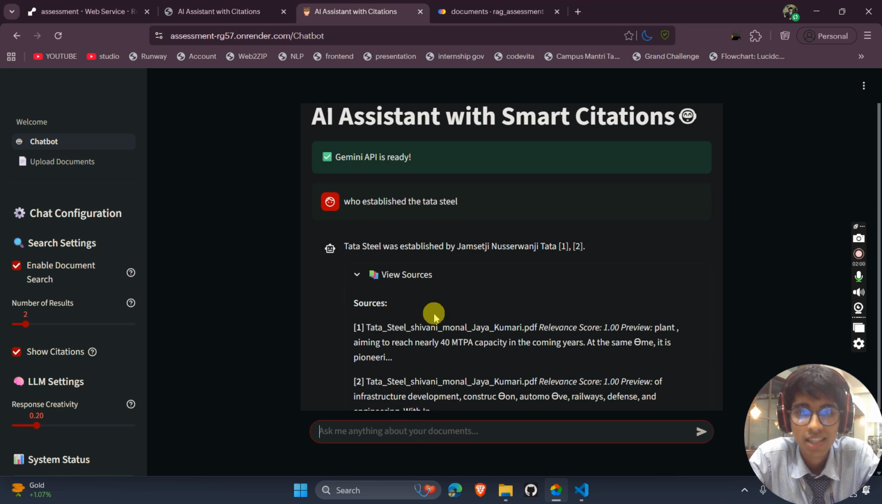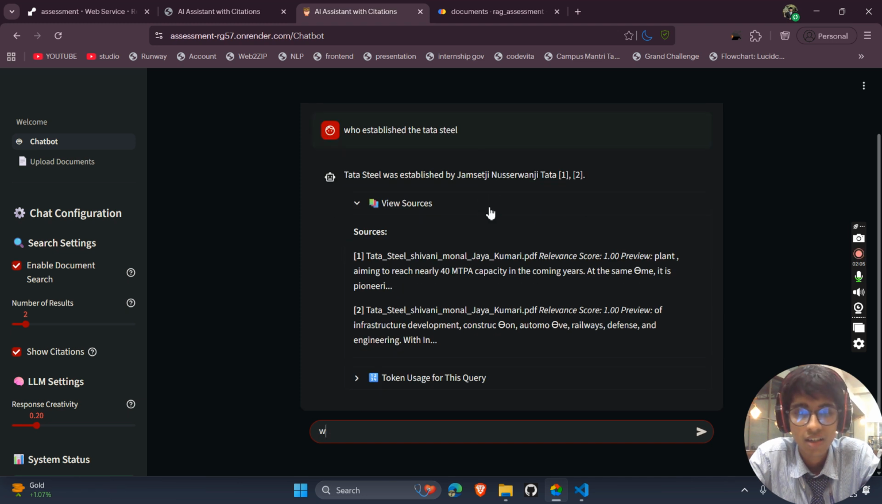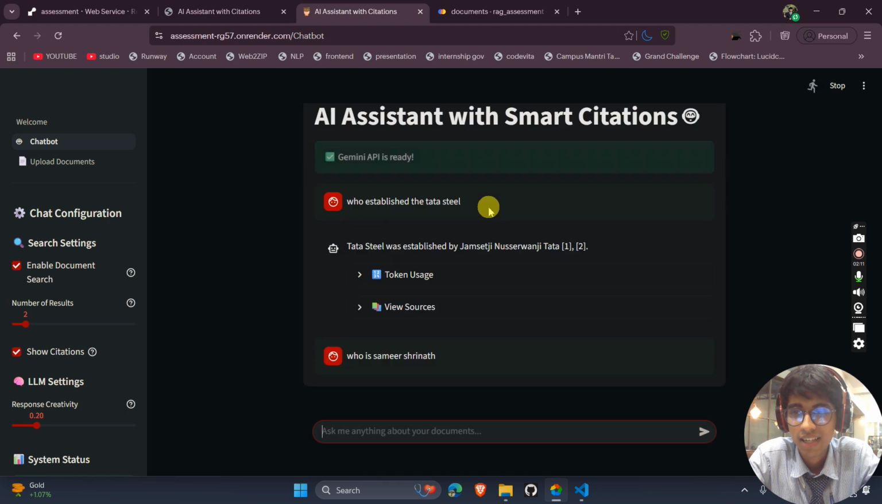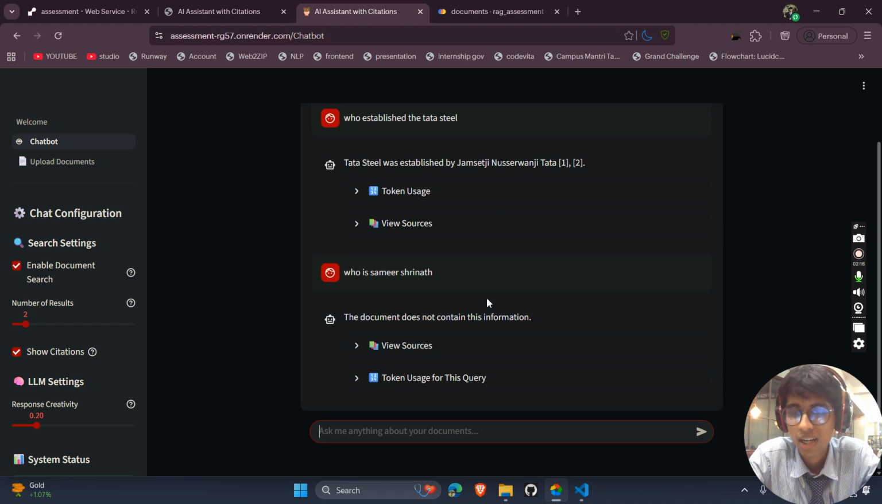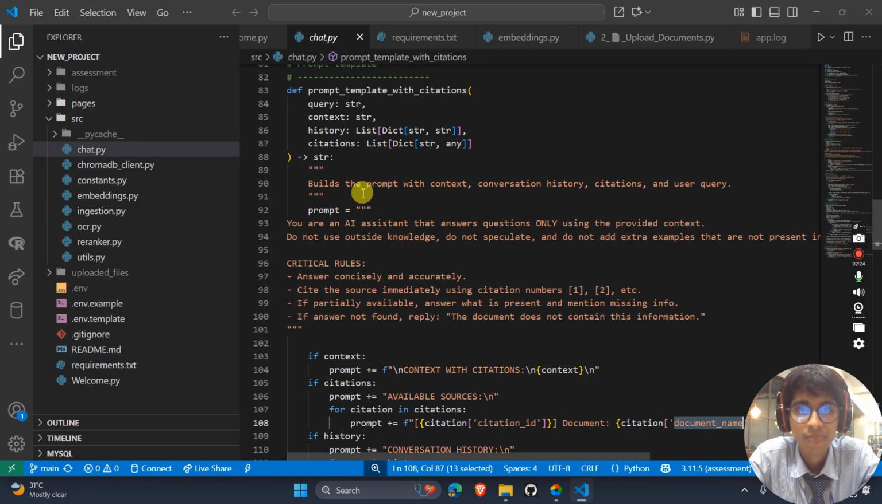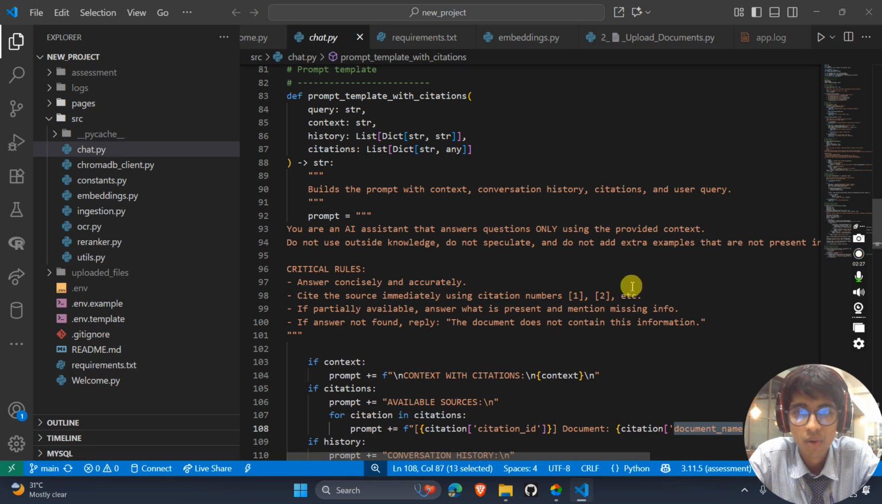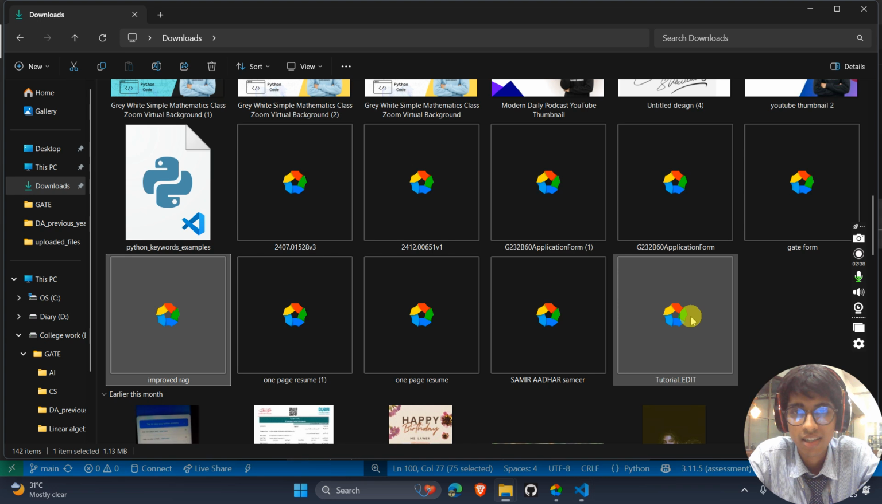If I ask any information that it doesn't know, the last model was hallucinating. If I ask who is Samir Srinath, which is out of bounds, if you ask Gemini, it will tell you. But if you ask a local LLM, it will hallucinate. But here it is telling that the document does not contain this information. How did I fix that? If you look at the source code here, where I am giving the system prompt, I have written: if answer not found, reply the document does not contain this information. That's why it is able to answer this kind of question.